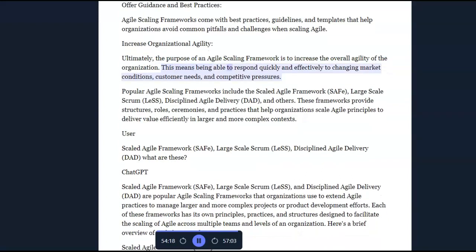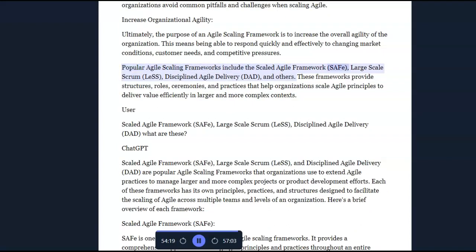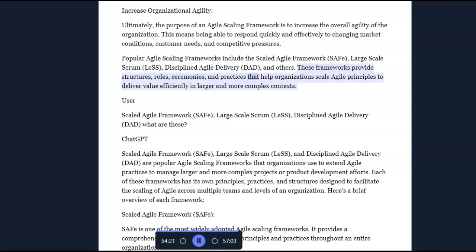organization. This means being able to respond quickly and effectively to changing market conditions, customer needs, and competitive pressures. Popular agile scaling frameworks include the Scaled Agile Framework, SAFe, Large Scale Scrum, LeSS, Disciplined Agile Delivery, DAD, and others. These frameworks provide structures, roles, ceremonies, and practices that help organizations scale agile principles to deliver value efficiently in larger and more complex contexts.